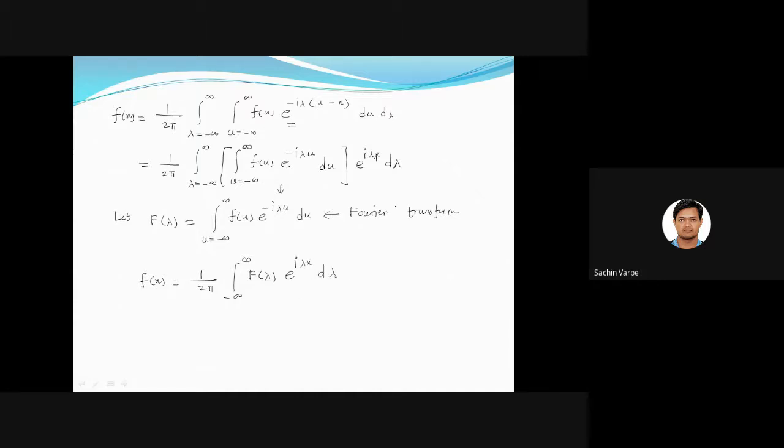Is this clear? So these two formulas are very important. This is the formula of Fourier transform, and this is the formula of what? Yes, this is Fourier integral. Is this point clear now, or any doubt?